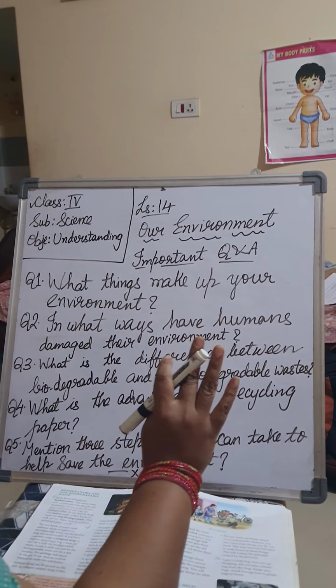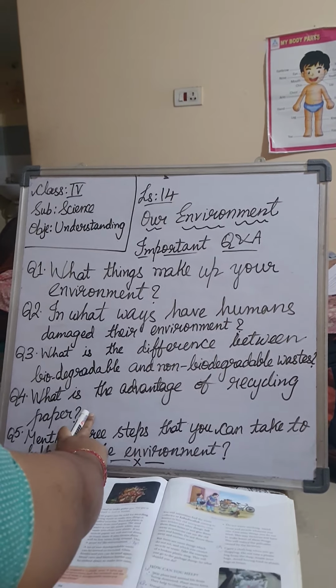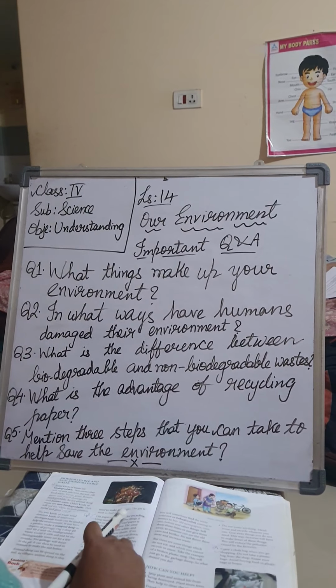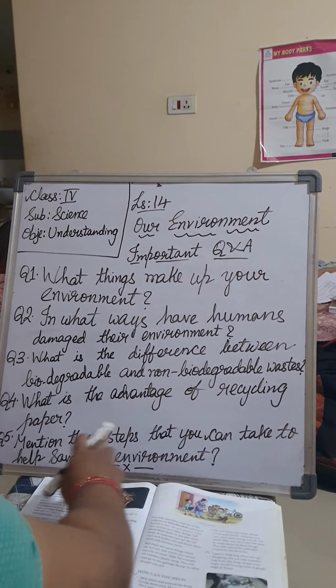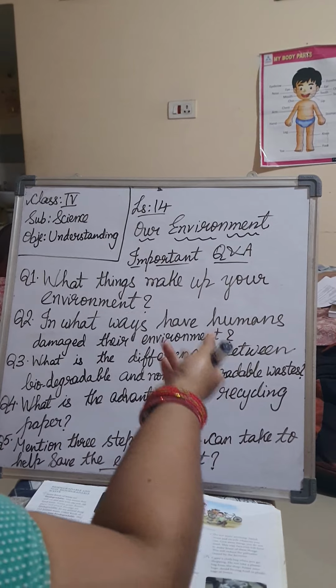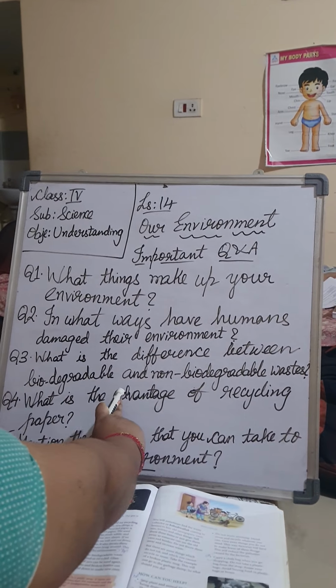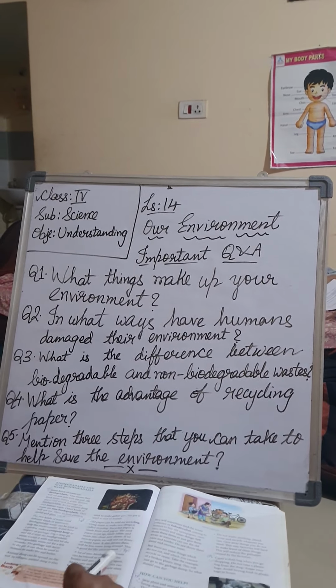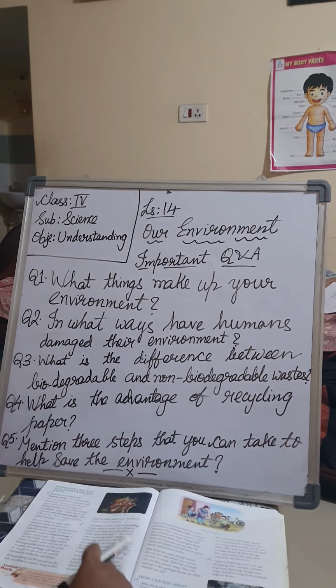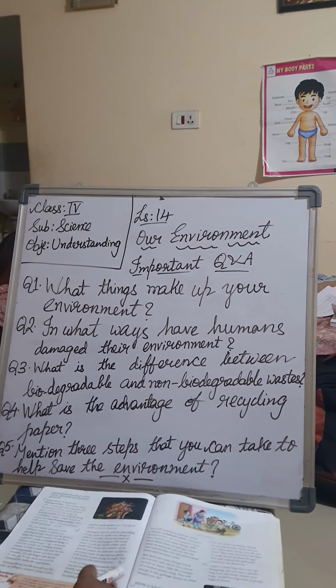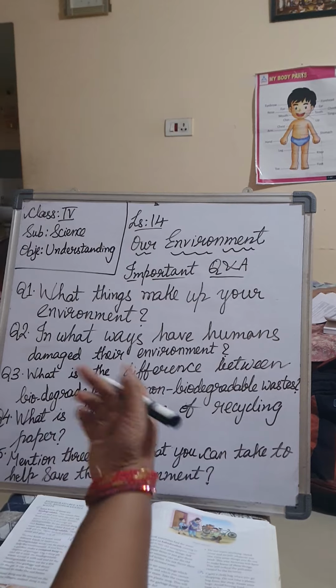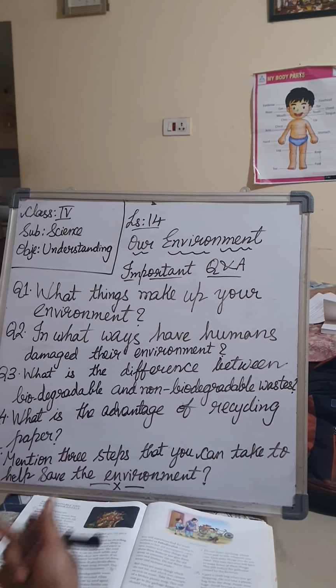I am telling about the 3 marks answer, 5 marks answer. Then I will tell you the 1 mark answer, how you should write. Recycled paper is made from used paper only. The used paper is cut up and made white and made into clean new sheets. If we are recycling this paper, we will not cut down so many trees, no? It also means that there will be less waste lying around you.